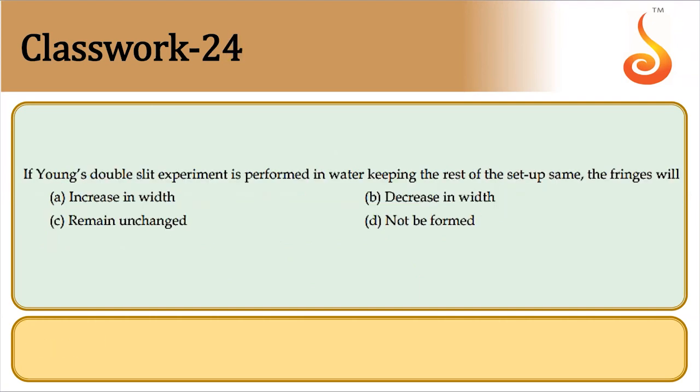In Young's double slit experiment, if the experiment is performed in water, keeping the rest of the setup the same, fringes will increase in width, decrease in width, remain unchanged, or not be formed. So the experiment is conducted in water. We know that fringe width is D lambda by d. When it is immersed in water, lambda becomes lambda by the refractive index of water.